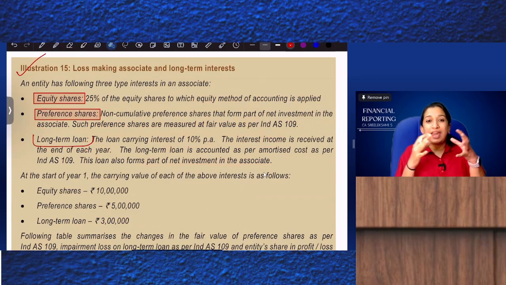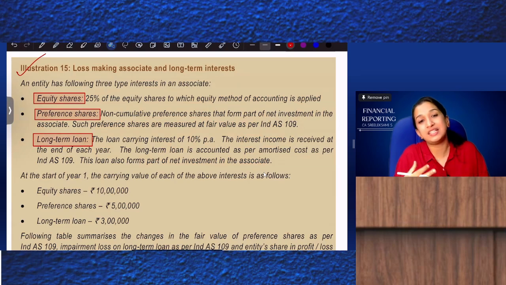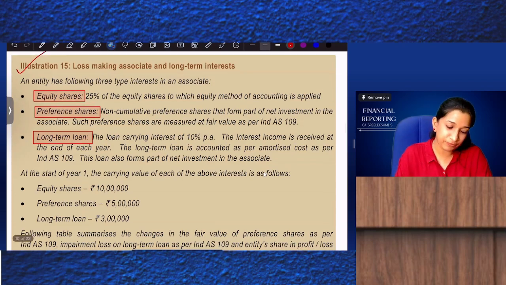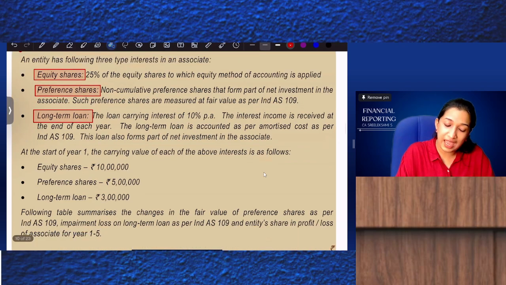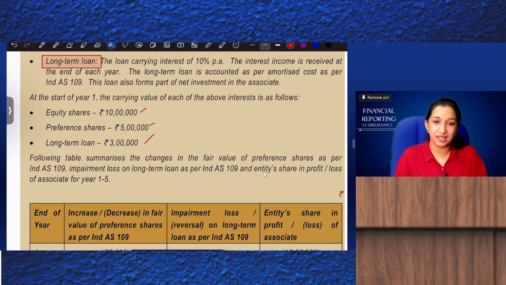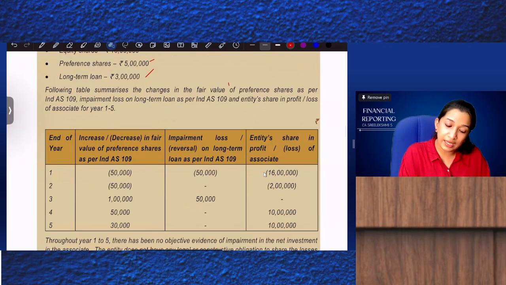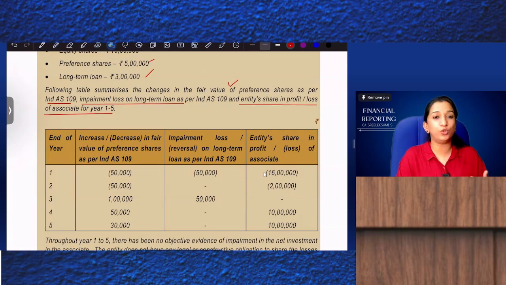All this together will form the carrying value of the investments in associates in the consolidated balance sheet. At the start of the year, carrying values are given as 10 lakhs, 5 lakhs, 3 lakhs. The following table summarizes the changes in the fair value of preference shares as per Ind AS 109, impairment loss on long-term loan, and the entity's share in P&L of the associate for year 1 to year 5.